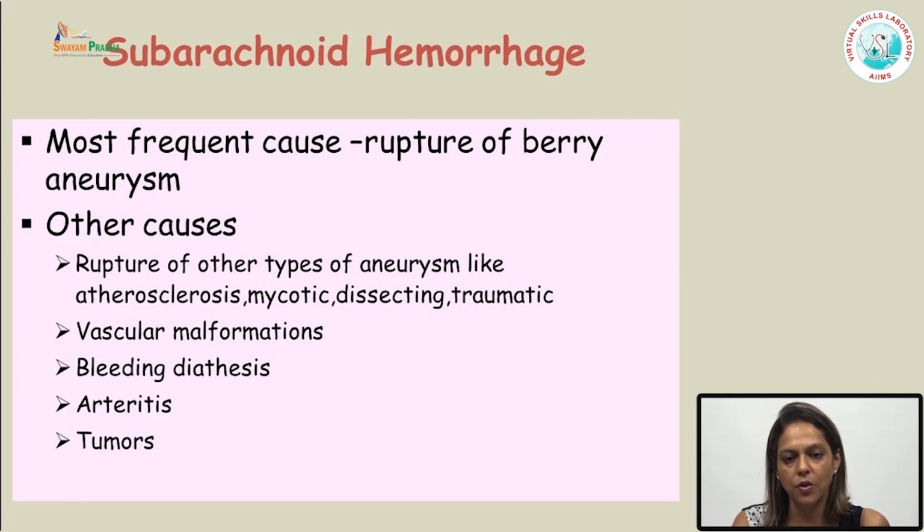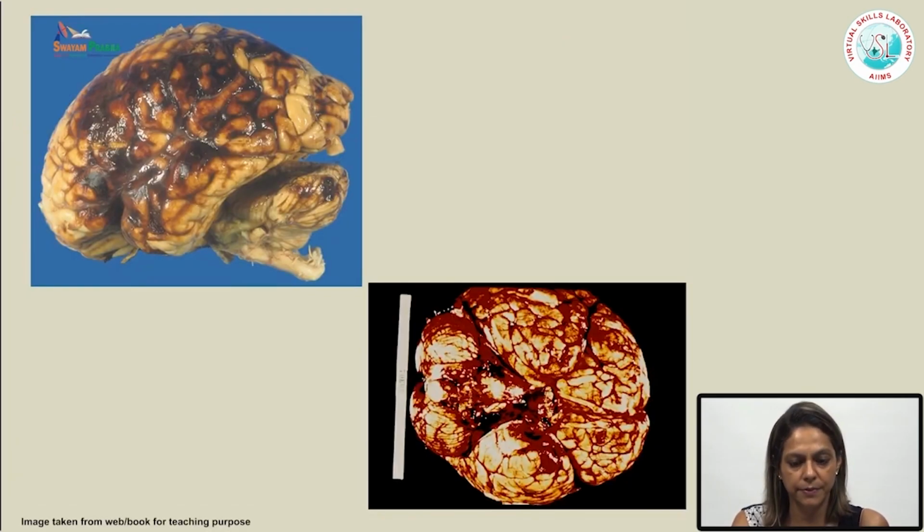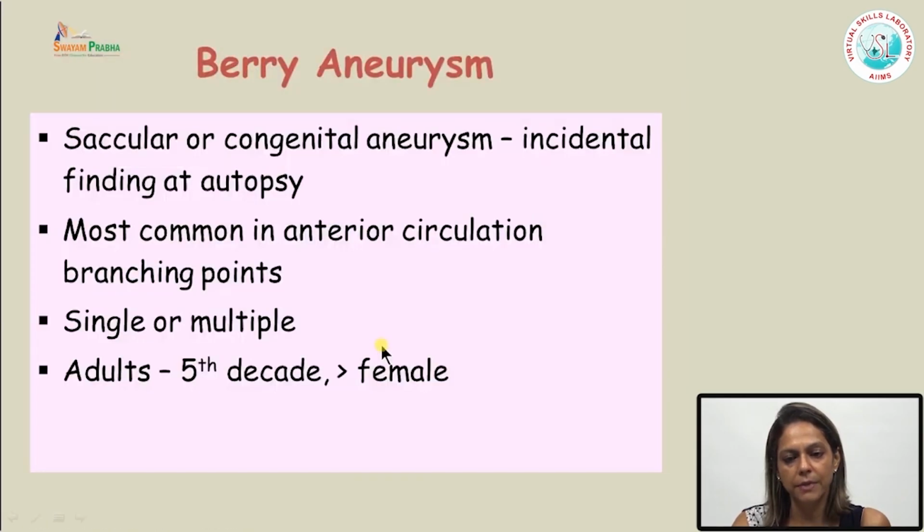Then coming on to the third major cause of hemorrhage in the brain, it is known as subarachnoid hemorrhage, and the commonest cause of subarachnoid hemorrhage is rupture of a berry aneurysm. So this is how subarachnoid hemorrhage looks. The dura is congested, you can see engorged vessels. So this is the upper portion of the top surface of the brain. So this is basal surface of the brain. So you can appreciate subarachnoid hemorrhage in both these pictures.